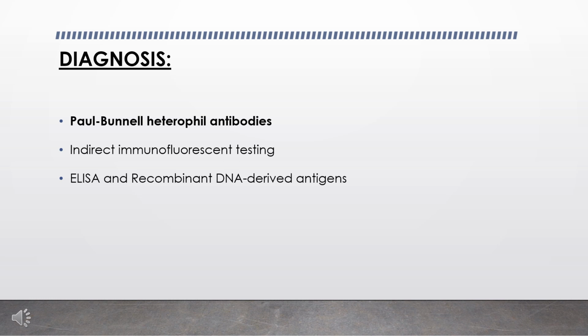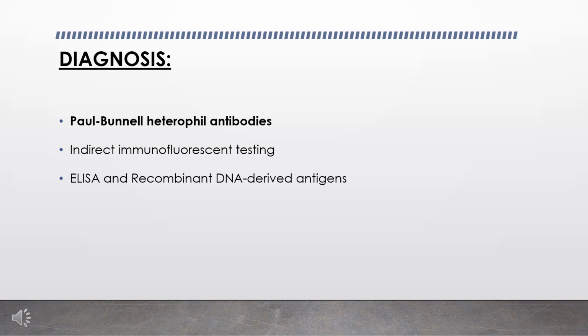Now we'll see about the diagnosis of infectious mononucleosis. The classic serological finding in infectious mononucleosis is the presence of Paul Bunnell heterophilic antibodies, that is, immunoglobulins that agglutinate sheep erythrocytes. A rapid test for those antibodies is available and it is inexpensive.